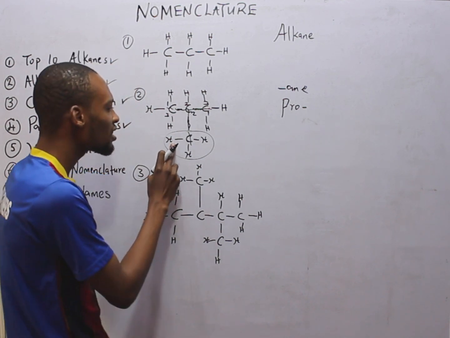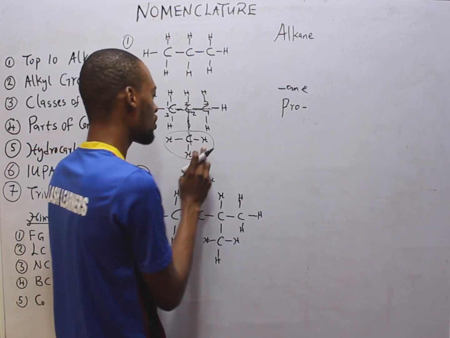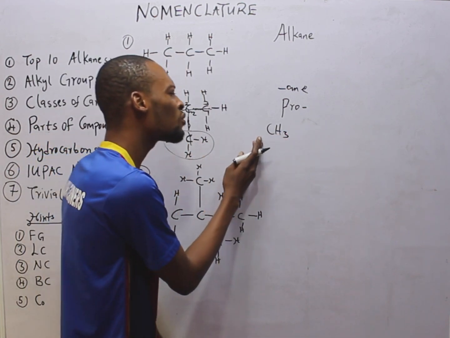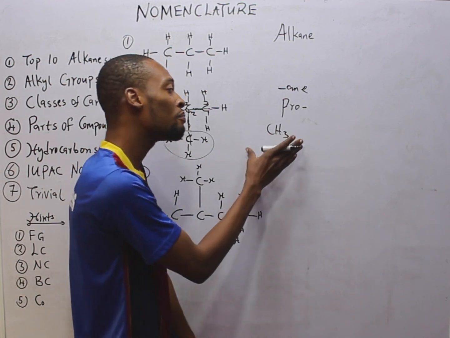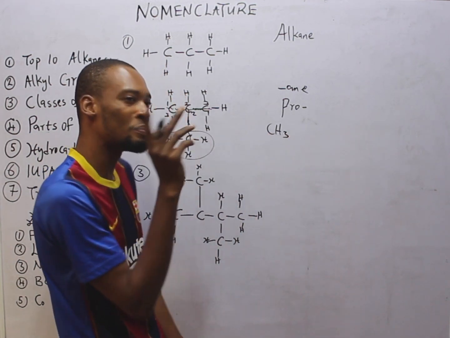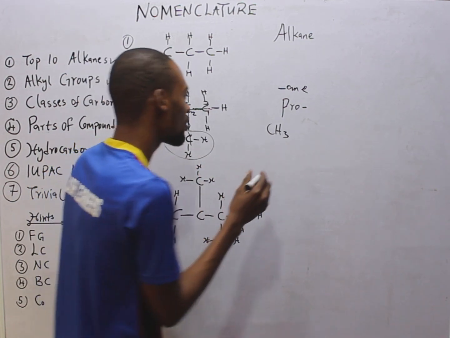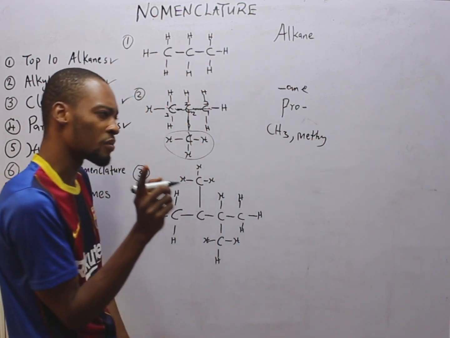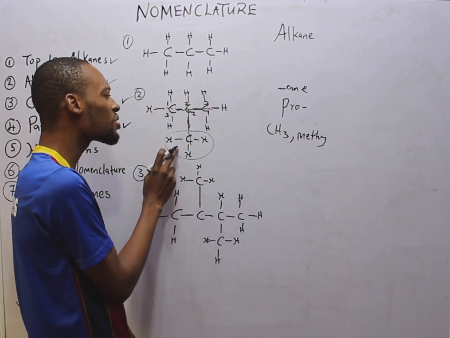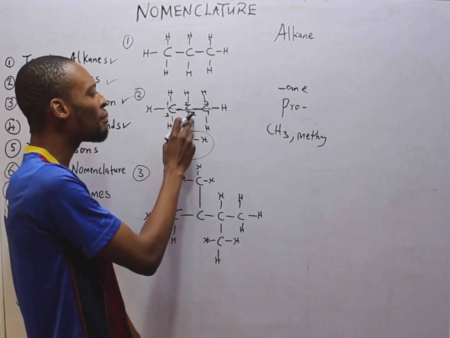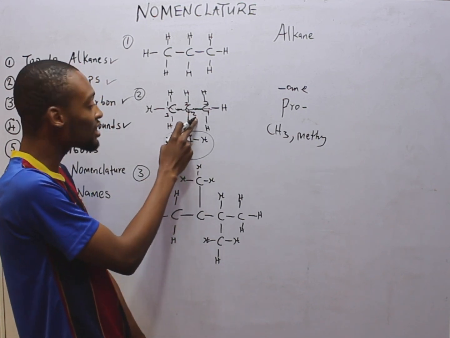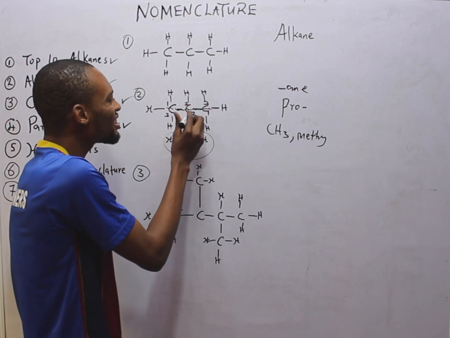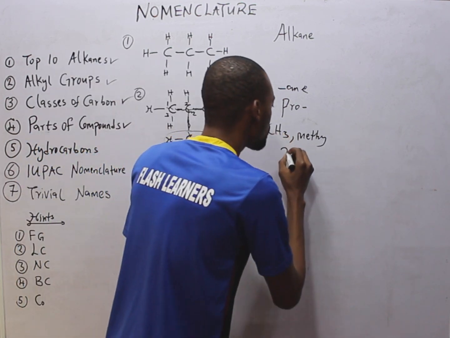And what is this branch? It is 1 carbon and 3 hydrogen, which is CH3. So when you see CH3, what comes to your mind? 1 carbon, methane minus 1 hydrogen. And what is that? Methyl. What is that? An alkyl group. So we have methyl. Now look at something. This methyl, what position is it? Methyl is in carbon 2. And this carbon is a tertiary carbon, right? Because it has 3 other carbons linked to it directly. So this methyl is in carbon 2. So it has to be 2-methyl.